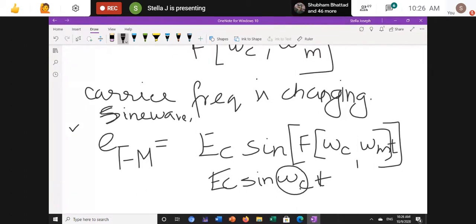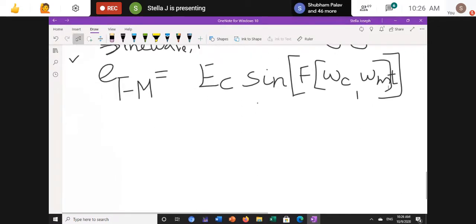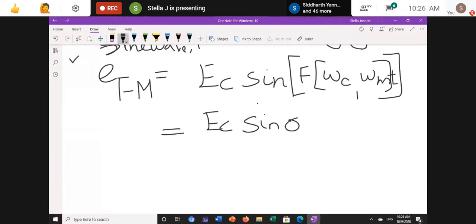Now I'm taking this function of omega c and omega m as theta of t, so the signal is Ec sine theta of t.